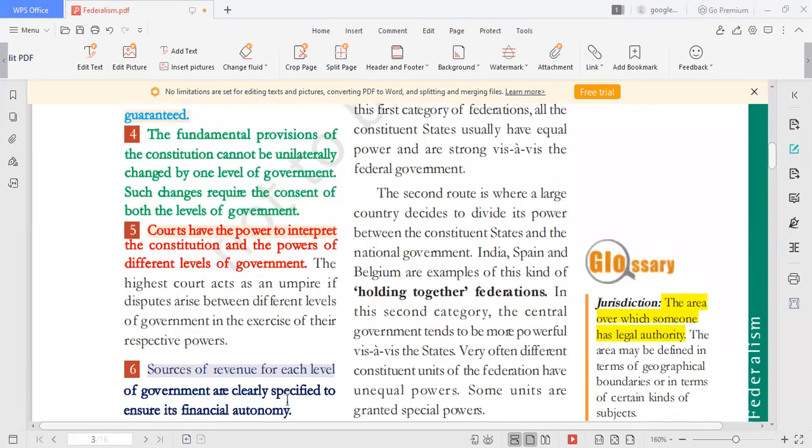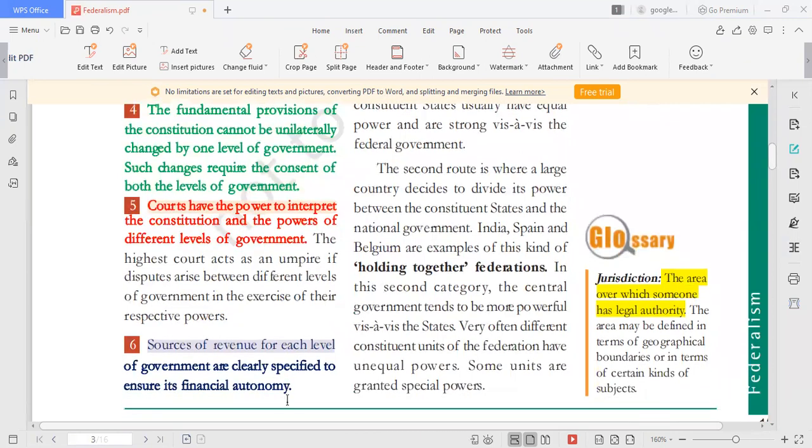Not only their jurisdiction, I mean the area under their control, the subjects under their control, is specified in the constitution. Their sources of revenue are also clearly specified. So water tax, property tax, municipality tax will be collected by the local self-government. GST, income tax will be collected by the state and central government. So which government can collect what tax is also clearly specified in the constitution.